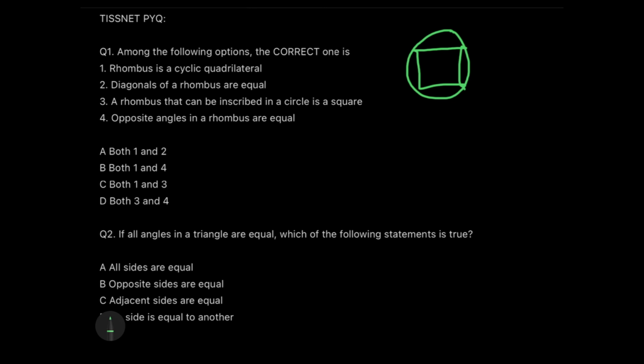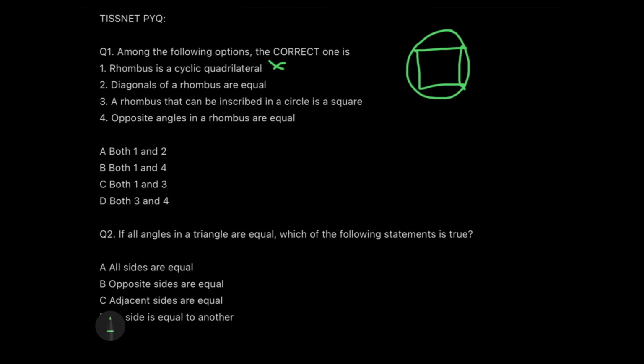So here you have to find out which is the correct one. Can a rhombus make a cyclic quadrilateral? No, this is a property that a rhombus cannot make a cyclic quadrilateral. For a cyclic quadrilateral, we can go for square, and then trapezium. Other things are also possible, but the rhombus doesn't fall into a cyclic quadrilateral.